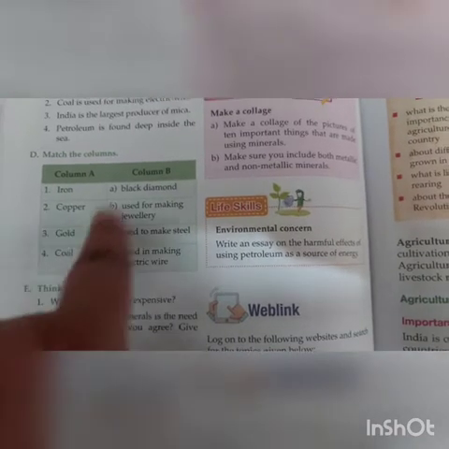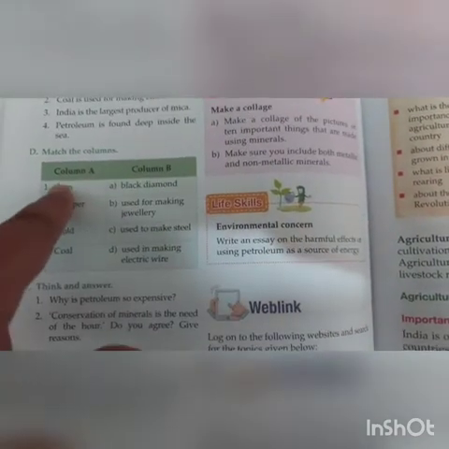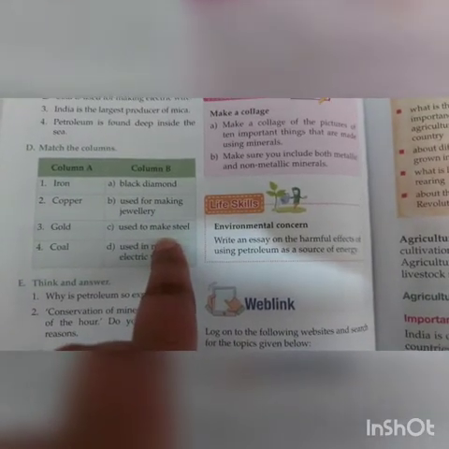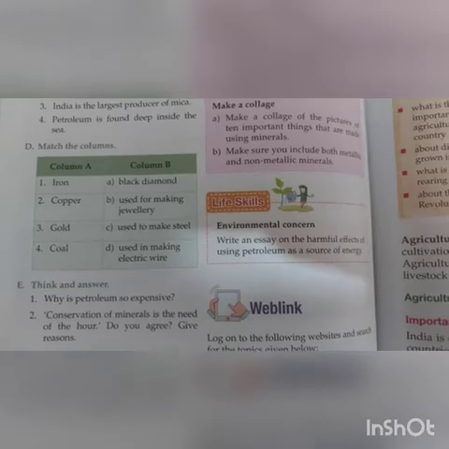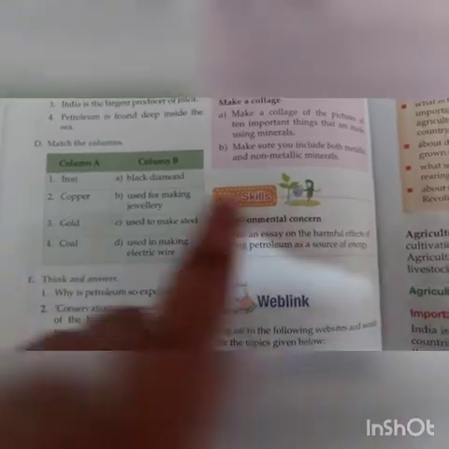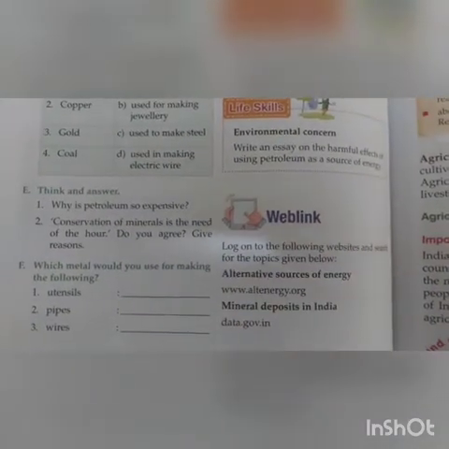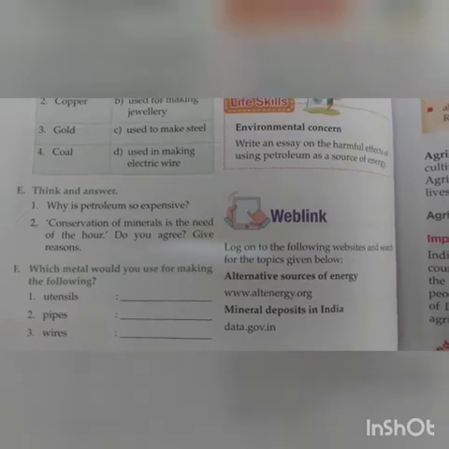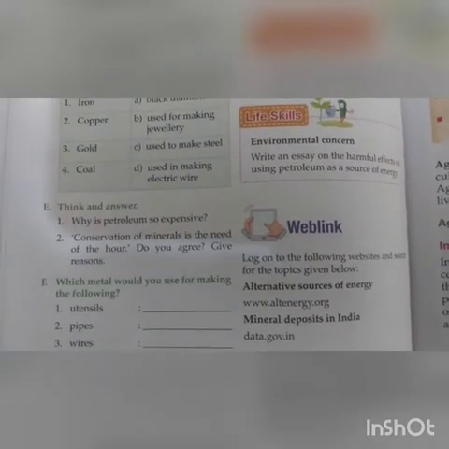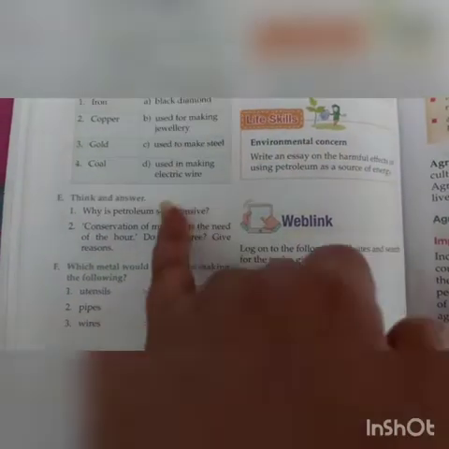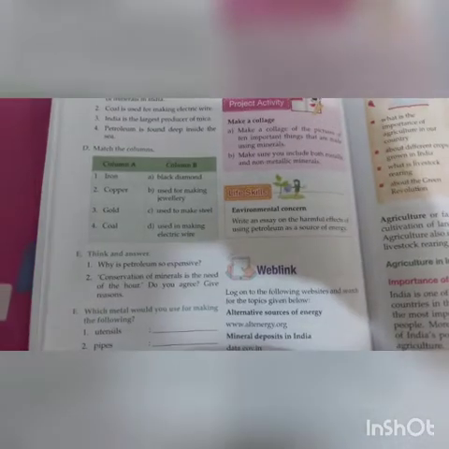And coal is known as black diamond and iron is used for making steel. Right? So this is the last question you have to make. And think and answer you are not going to do tomorrow. And this E and F part will be done on very next week. Right?